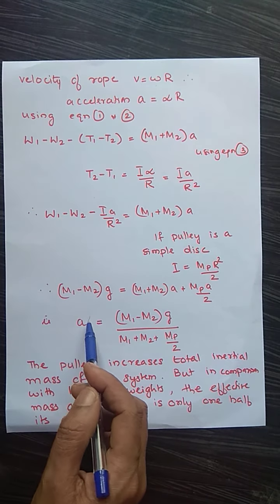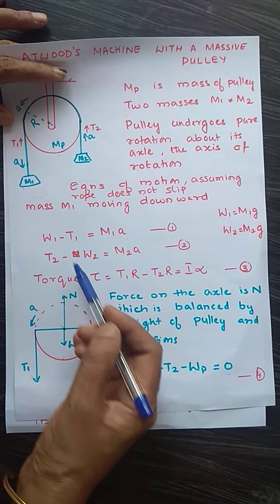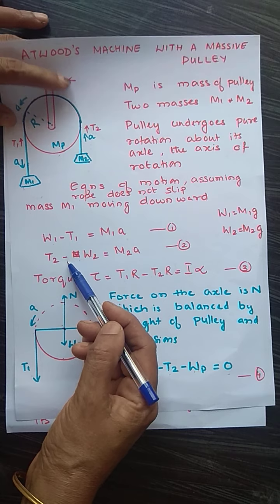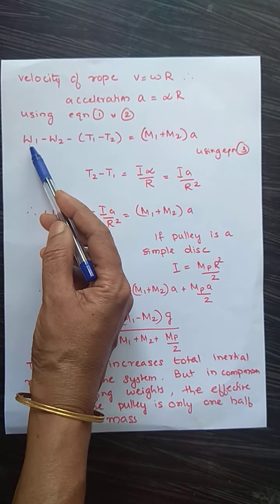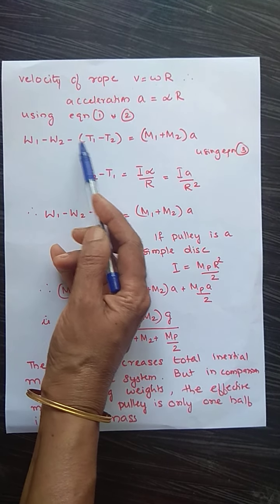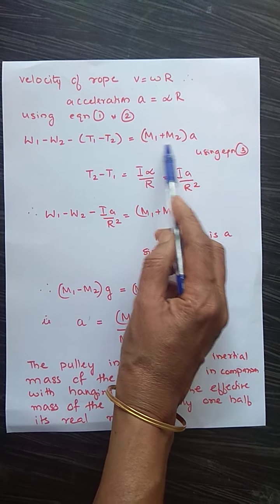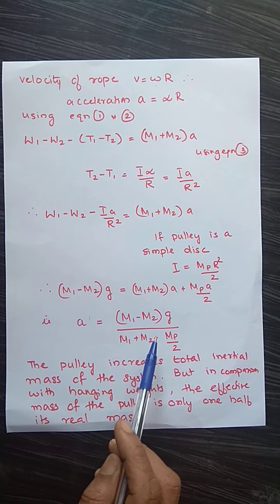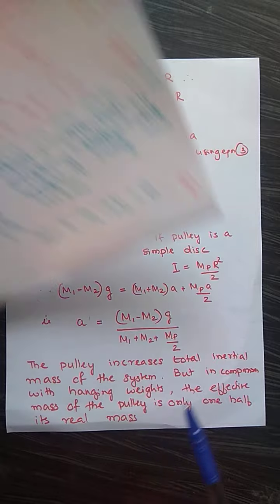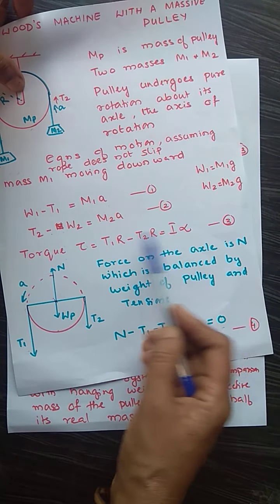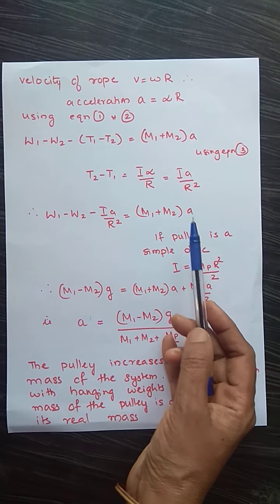Now using equations 1 and 2. Which are equations 1 and 2? This is equation 1, this is equation 2. You can combine these two equations and write W1 minus W2 minus T1 plus T2 equal to M1 plus M2 into A. Now using equation 3, the expression for torque. Torque tau is equal to I alpha.